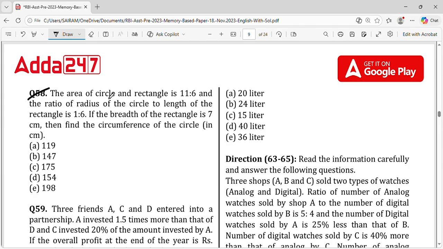L is length, B is breadth, and H is height, right? If you understand the abbreviations, then you will get to know that for the area of a square and rectangle, it is length into breadth. If height is present, we can add it, right?